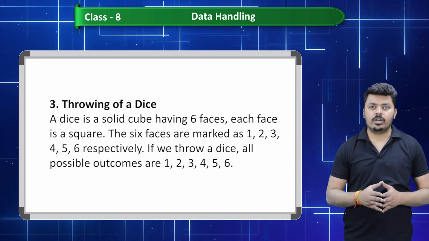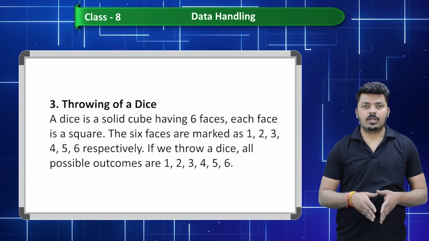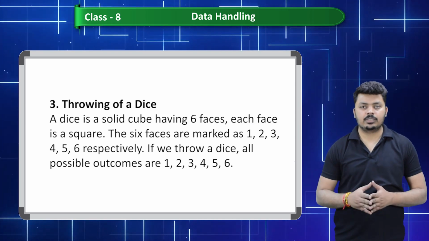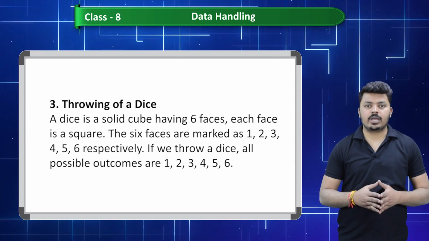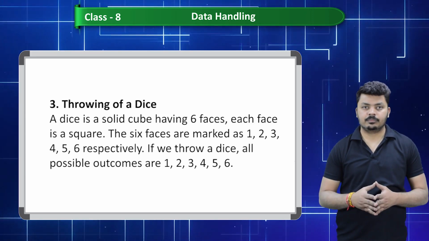Third, throwing of a dice. A dice is a solid cube having 6 faces. Each face is a square. The 6 faces are marked as 1, 2, 3, 4, 5, 6 respectively. If we throw a dice, all possible outcomes are 1, 2, 3, 4, 5, 6.